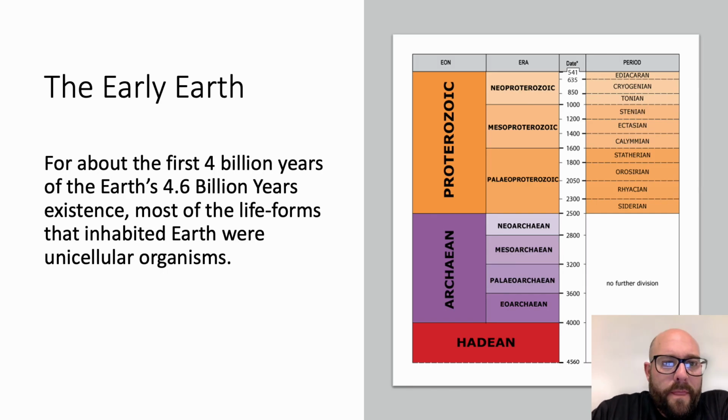The early Earth. For about the first 4 billion years of the Earth's 4.6 billion years of existence, most of the life forms that inhabited the Earth were unicellular organisms. What evidence do these organisms leave of their existence? How did the Earth change during the Precambrian? How did these changes set the stage for animal life that exists today?